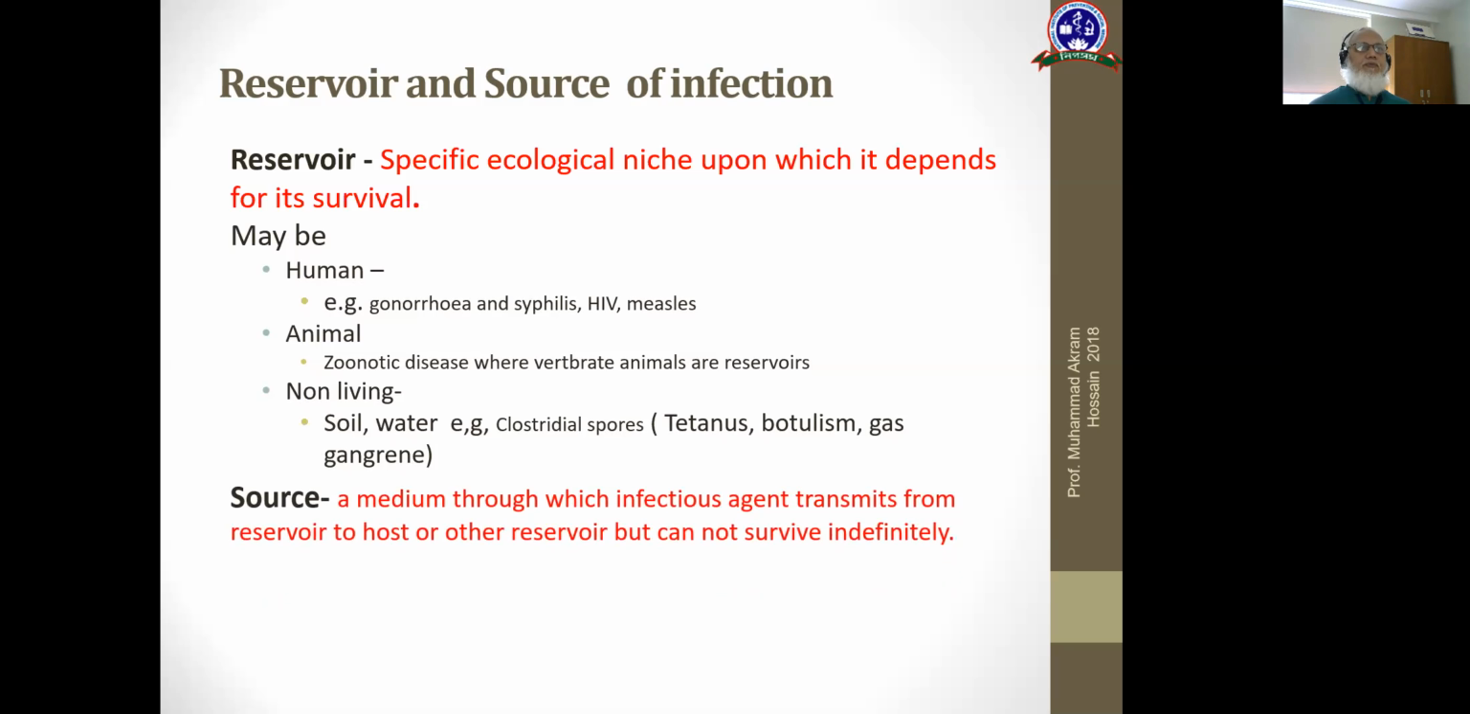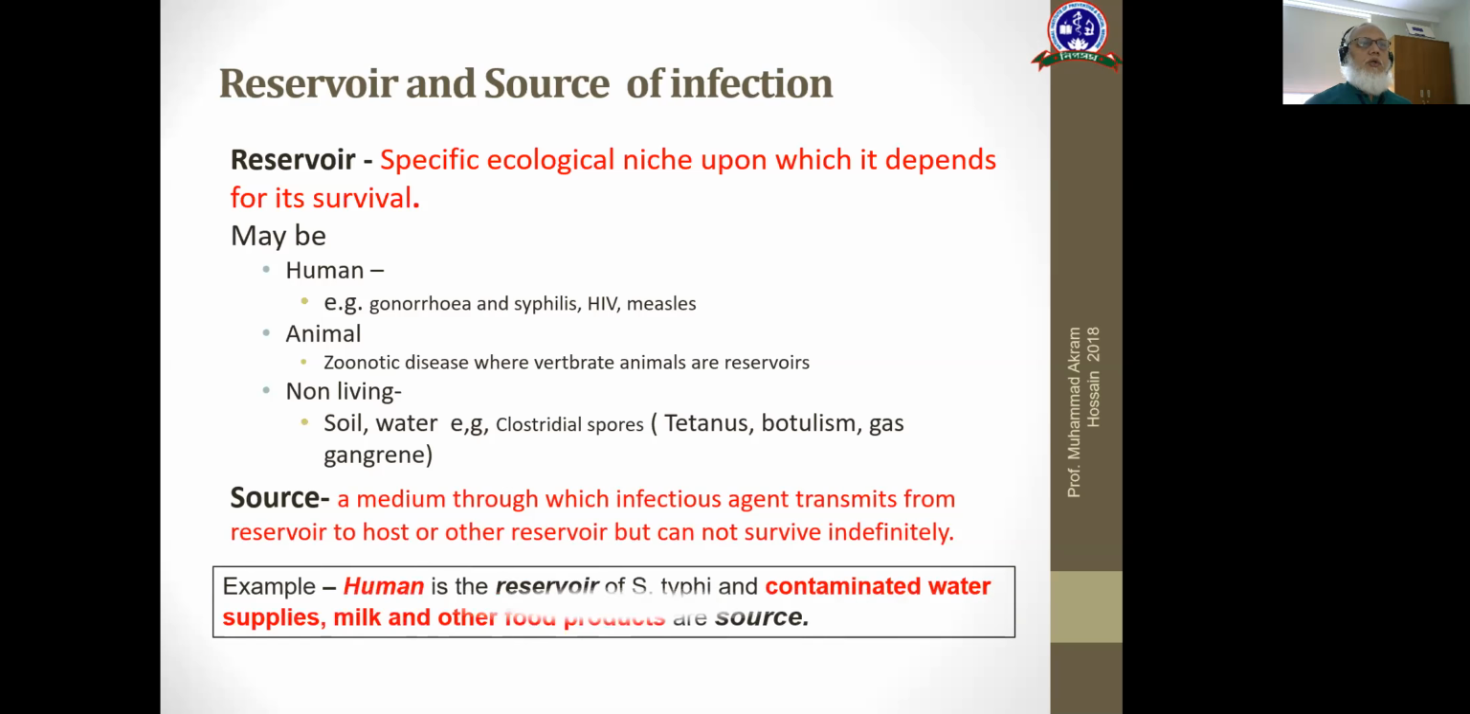Source is a medium through which the infectious agent transmits from a reservoir to the host or to another reservoir, but it cannot survive there indefinitely. So the difference between reservoir and source should be clear to everybody. For example, human is the reservoir of Salmonella typhi, but contaminated water, milk, and other food products are sources for Salmonella typhi.